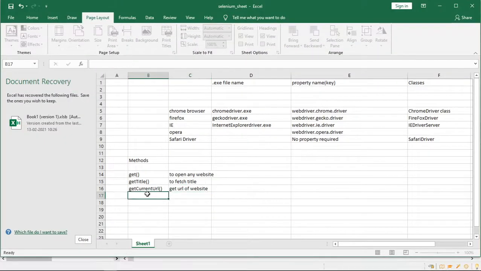Yes, Sumit, there was one concern here. If we get the page source code on the console in Eclipse, and we have around 20 links in a web page, the code is the same. So how do we identify the particular seventh link to click in a web page using the page source method? See, this is the first class. When we discuss the locator, we are going to discuss all these things. Do not worry.